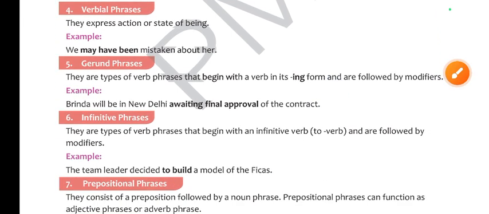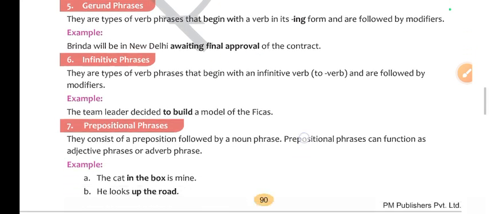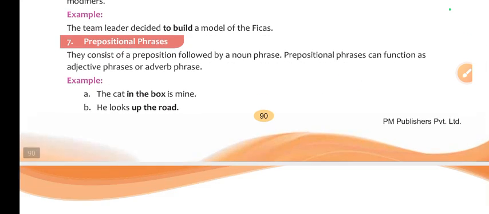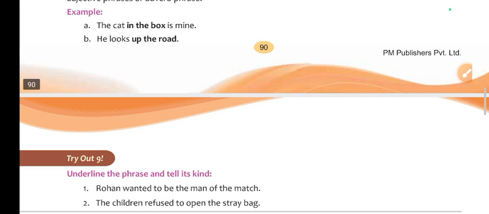Verbal phrases express action or state of being, like we may have been mistaken about her. Gerund phrase, like -ing, you will get there, like New Delhi awaiting final approval. Then infinitive phrase, you will get to plus verb structure. Prepositional phrase, you will get in the box, up the road, outside of the city, in the city. This is what? Prepositional phrase.